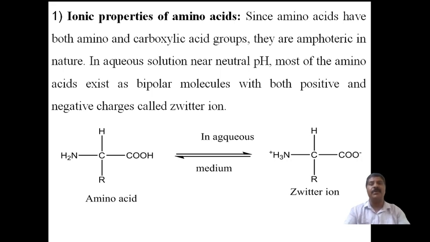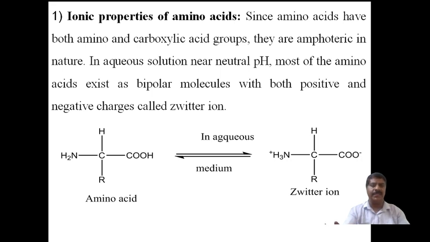For example, in KSRTC, the appointment is made as driver-cum-conductor. If the driver is already there, then that person acts as a conductor to issue tickets to the passengers. Or if the conductor is available, then that person acts as a driver. Therefore, that single person has both characters, and that is called amphoteric in nature.